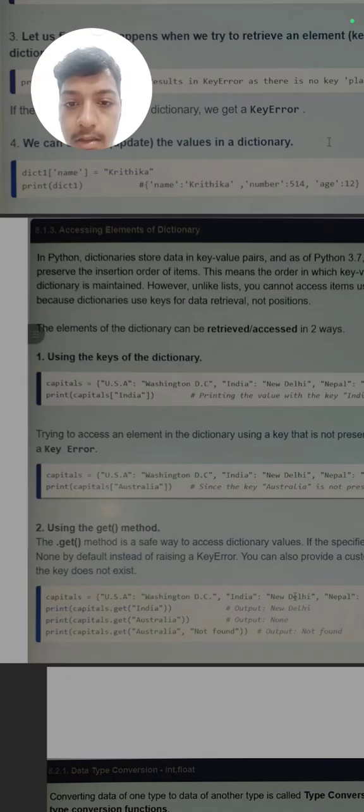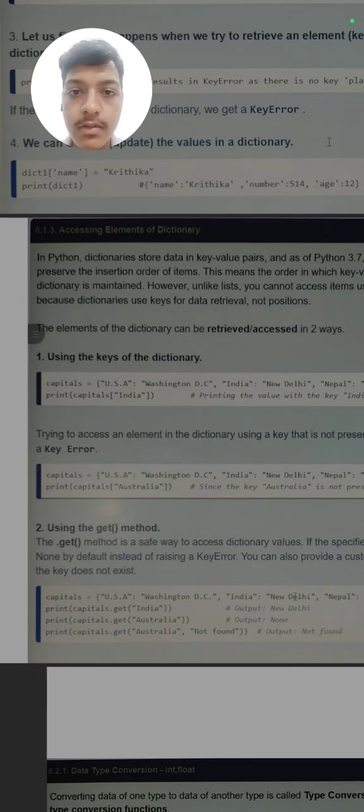Next is accessing the elements of dictionaries, how we can access them. First is using the key. This is a dictionary, capitals, which has some key values. If we want to print only the value of India, like in a dictionary we just want to find the value of fan, how will we find it?